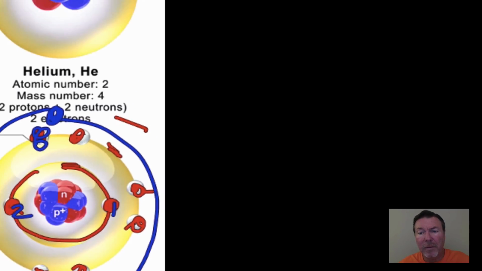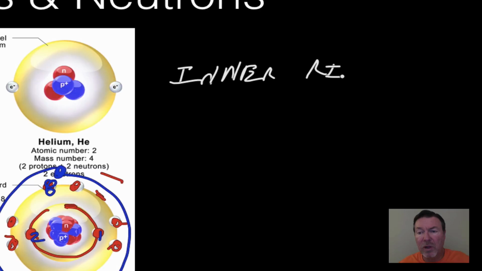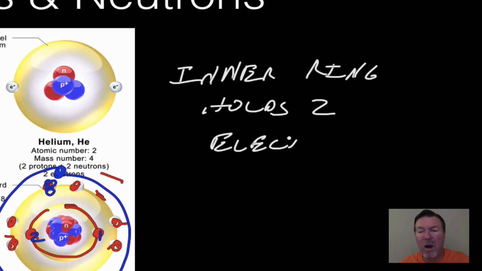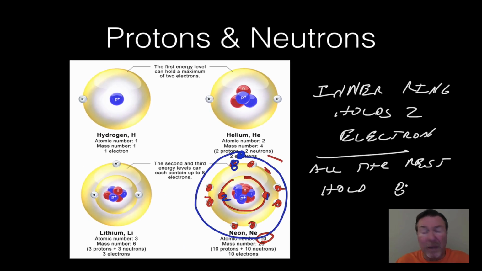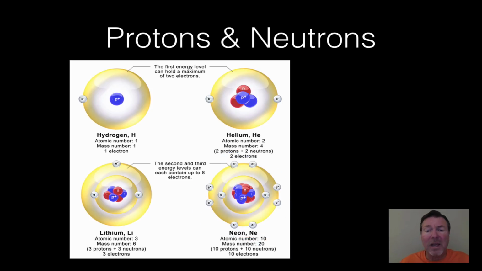But you need to remember that the innermost ring holds 2 electrons, and for our sake, in our class, all the rest hold 8. Now, it's not true. When you take chemistry, you'll find out that I'm not really completely honest in telling you the truth. But for our classes, what you need to know is that the innermost ring holds 2, and all the rest of them hold 8. Remember that. For our class, that's what you need to know.